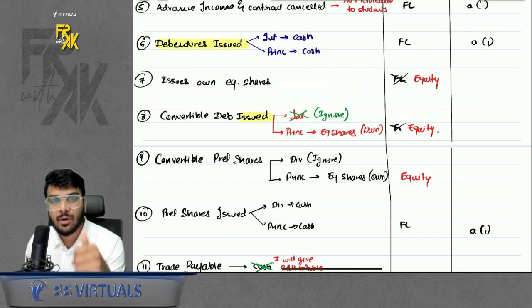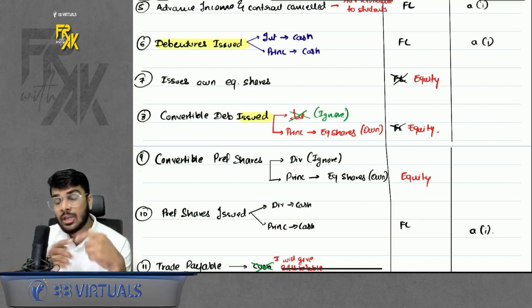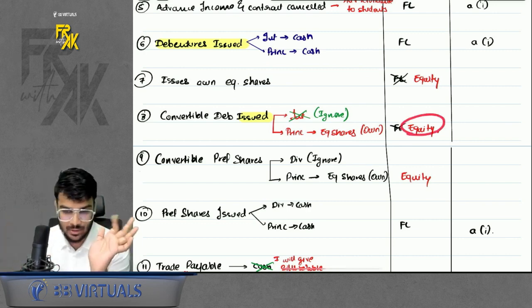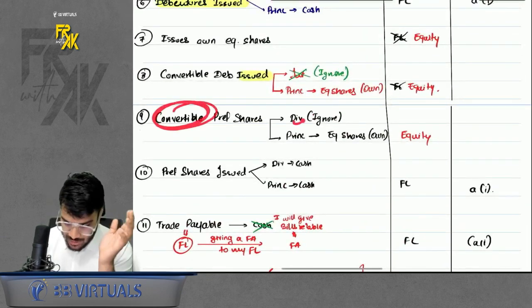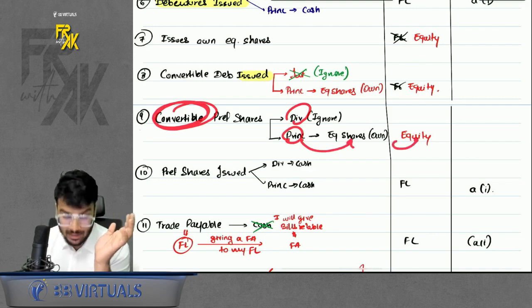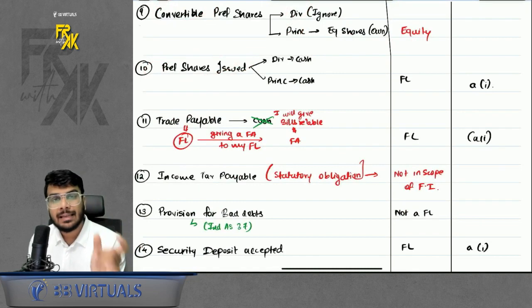Whenever you are delivering cash or any other financial asset, it is a financial liability. Whenever you are delivering your own equity instruments, it is an equity transaction. Similarly, for convertible preference shares, ignore the dividend. For the principal, you are delivering own equity shares, so it is an equity transaction. What if there is a normal preference share issue? Normal means redeemable preference shares.